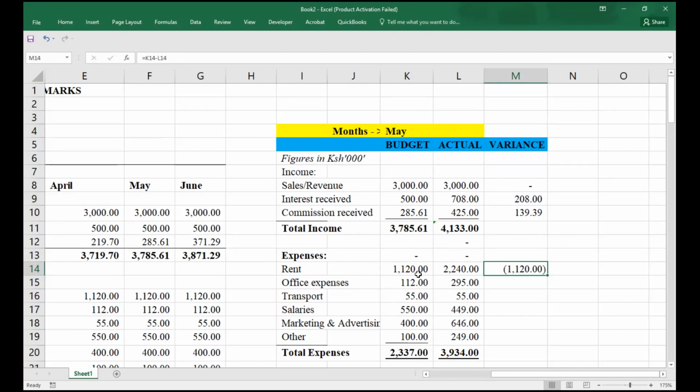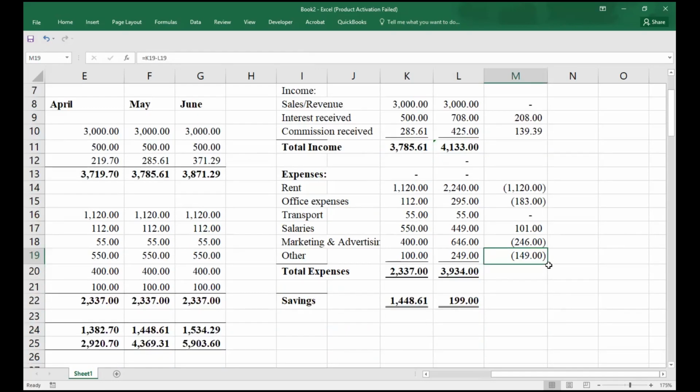The actual outcome is not as what you had anticipated it to be. So in this case, I can drag this one all through.